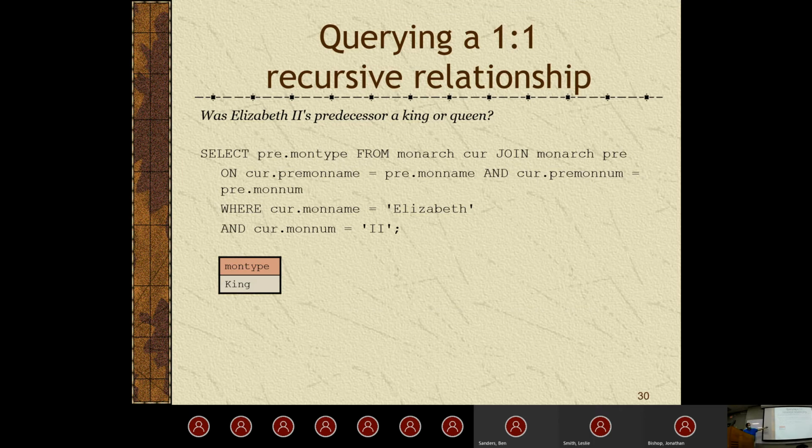And then, of course, we're going to do the join pre on cur.pre-monarch name equals pre.monarch name, and cur.pre-monarch number equals pre.monarch number. So right off the bat here, it's a little bit complicated. Basically, all we're doing is we're just getting the person who preceded, in this case, Elizabeth II. We're seeing whether or not they were a king or queen. But to do that, we have to do that somewhat complicated join with 2 table aliases. So that's basically all we're doing here. And then, of course, as you could guess, we're setting the current monarch name to Elizabeth. It's given inside the problem, as well as her monarch number to second, which is also given inside the problem.